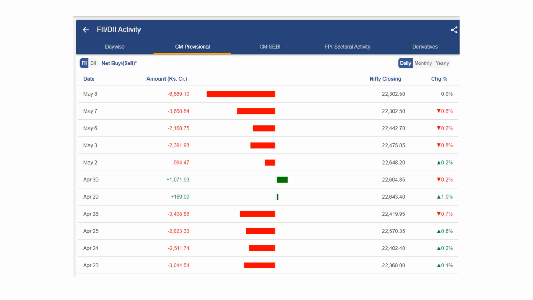Now coming to the FIs, these have been continuously selling, right? The FIs are continuously withdrawing money. Even yesterday the FIs sold 6,600 crores worth of shares, but the DIs bought 5,500 crores worth of shares, right? So they were trying to hold it at those levels. Today's data is not out yet. Probably a similar number, or probably the DI number was on a lower side. That is why we are seeing such a big drop in the Nifty, right?